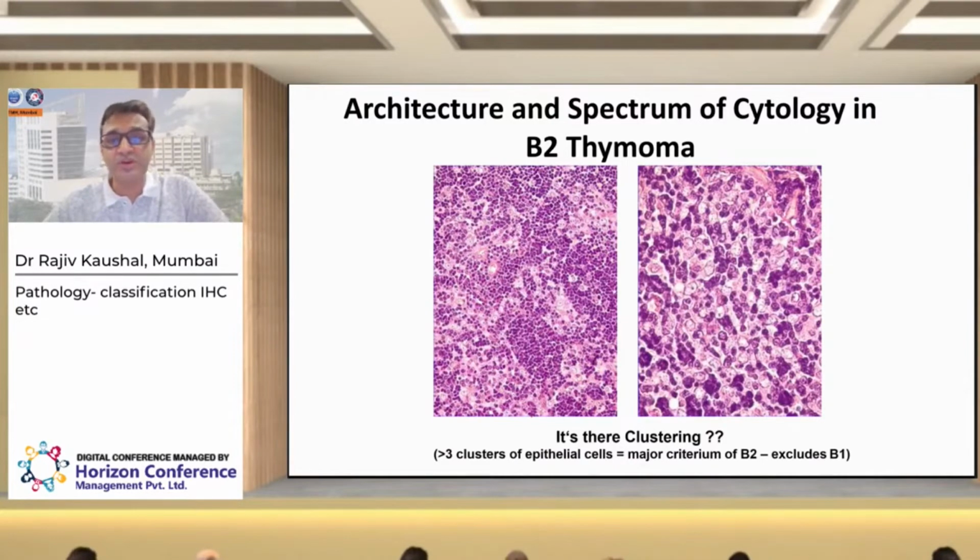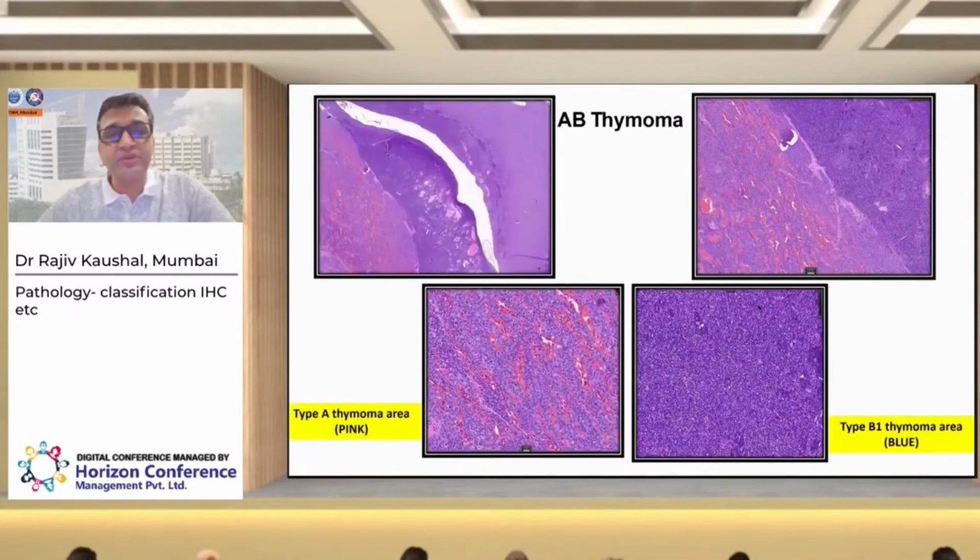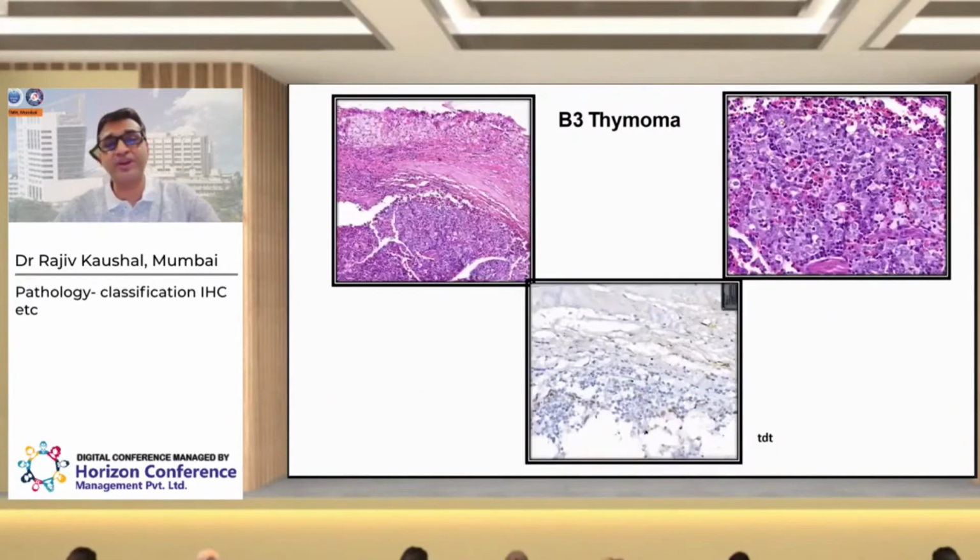Moving on, if you see a mixture of A and B, that is called AB thymoma, in which the pink looking areas are of type A, whereas the other area is of type B1. Each component should be at least 10% to give a conclusive diagnosis of thymoma type AB, which may or may not be possible, especially on biopsy, and the diagnosis can be comfortably given only on the resection specimen.